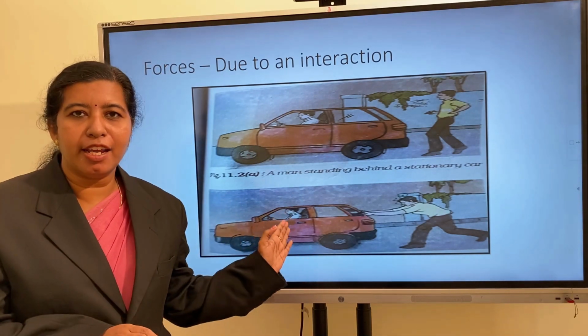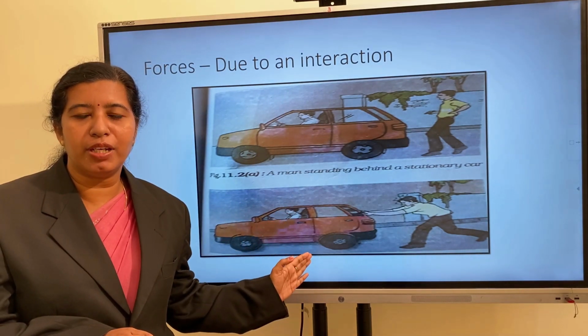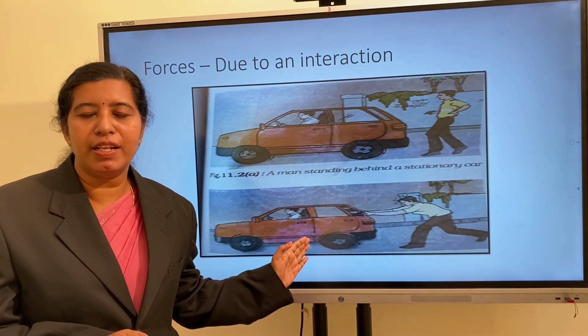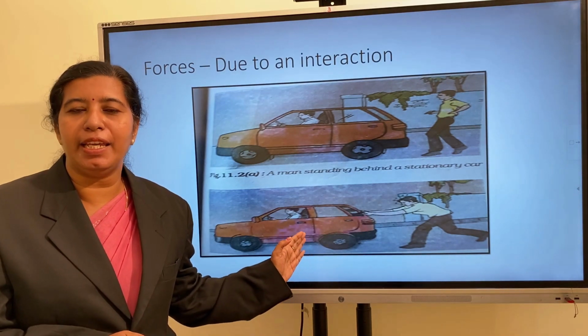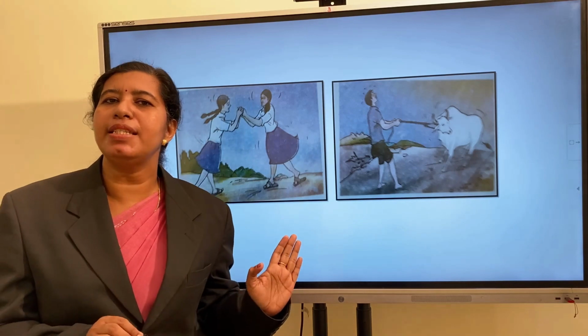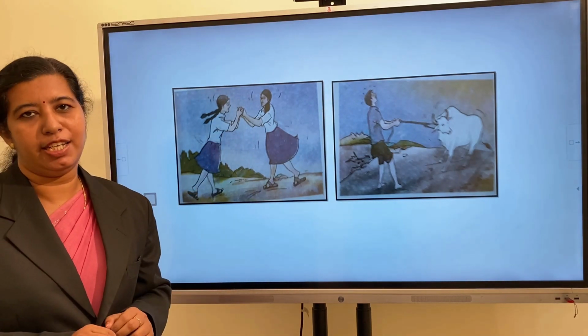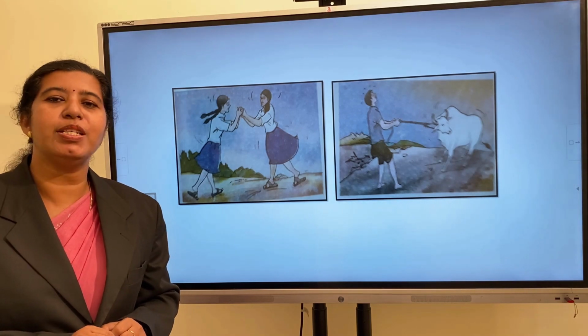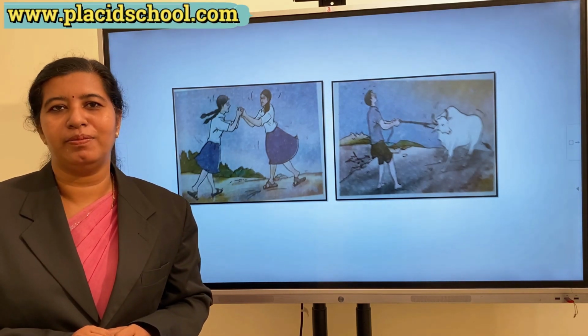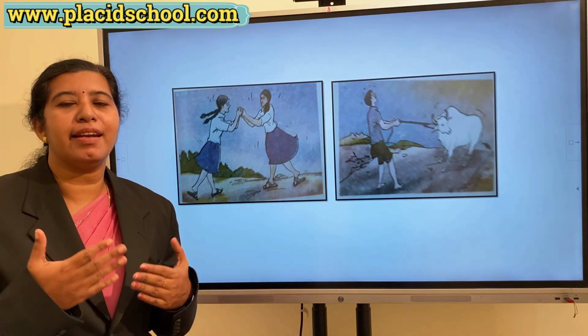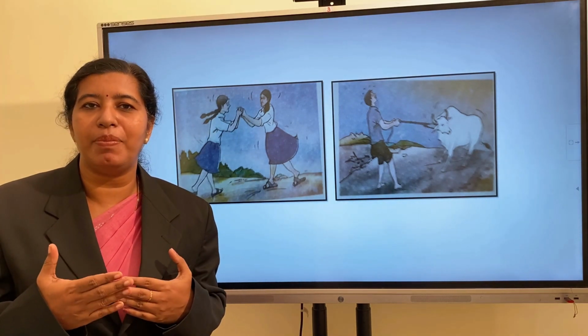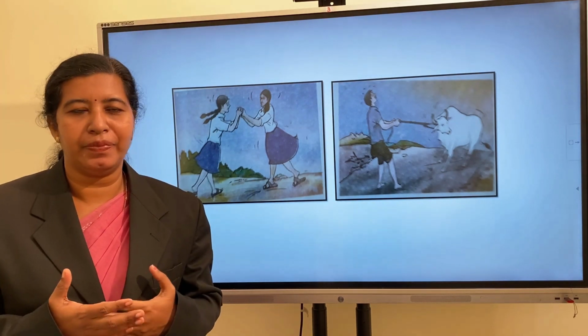And here the interaction of the two objects is very important. Then only a force will come into play between them. Here you can see two pictures. In the first picture, two girls are pushing each other. Can you say who is pushing whom? No. Here two girls are interacting with each other. That means they are applying force on each other.